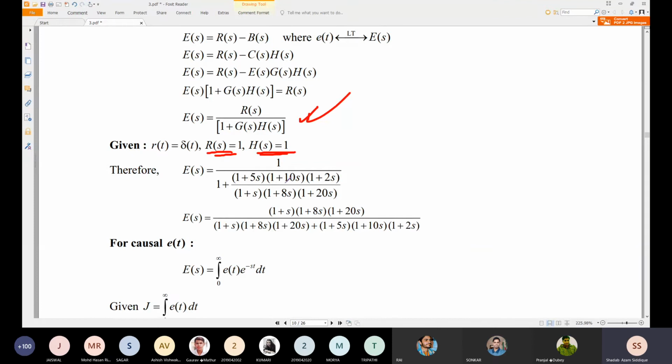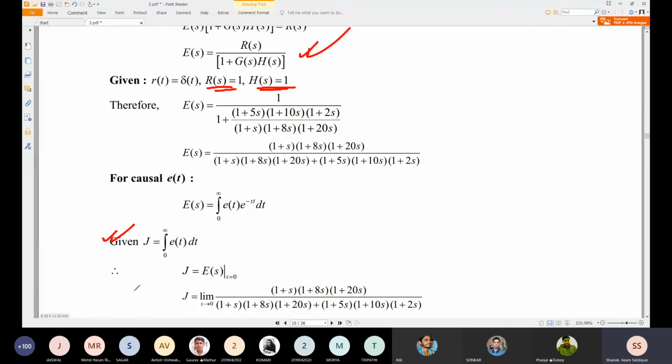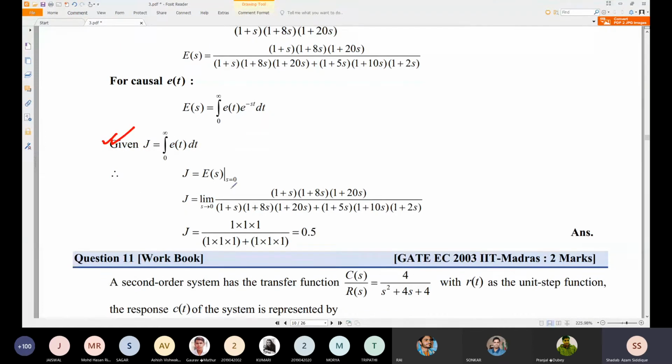Okay, good. So EFS is equal to this value. We should substitute, and we find EFT. For causal, EFS is equal to the integral from 0 to infinity of EFT e to the minus st dt. So given J is equal to this one, and this J can be found out from the limit of EFS as S tending to 0. So we can substitute EFS with S tending to 0. Directly this can be substituted with this one. Already we have EFS equal to the integral from 0 to infinity of EFT e to the minus st dt. So this is the formula for EFS in the time domain, and if we substitute S tending to 0, we have this kind of thing. Okay, J is equal to EFS with S tending to 0.